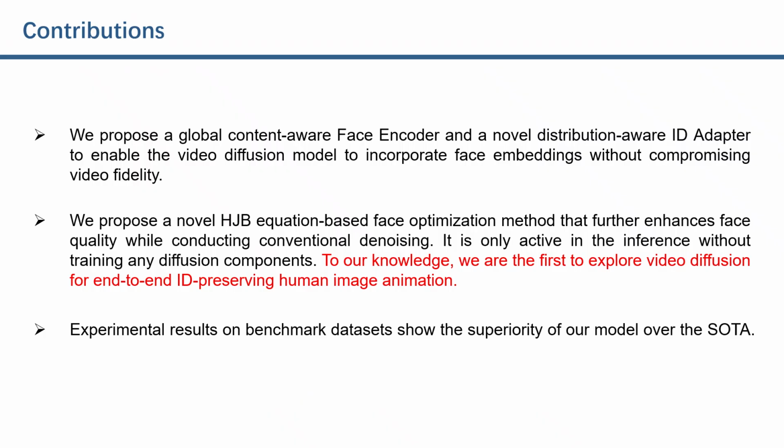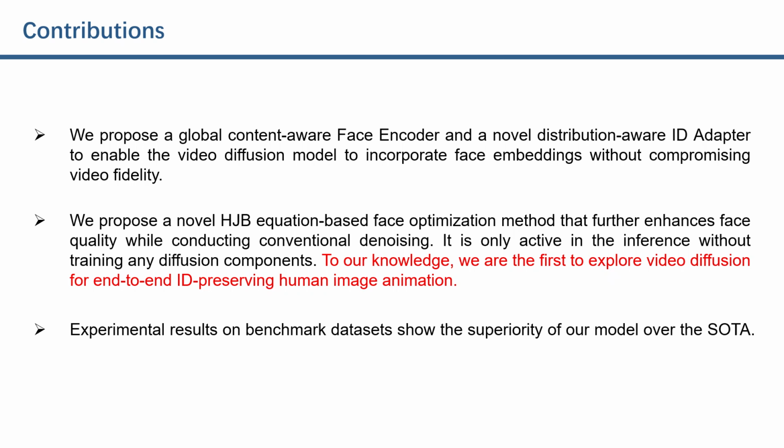First, we propose a global content-aware face encoder and a novel distribution-aware ID adapter to enable the video diffusion model to incorporate the face embeddings without compromising video fidelity. Second, we propose a novel HJB equation-based face optimization method that further enhances the face quality while conducting conventional denoising.